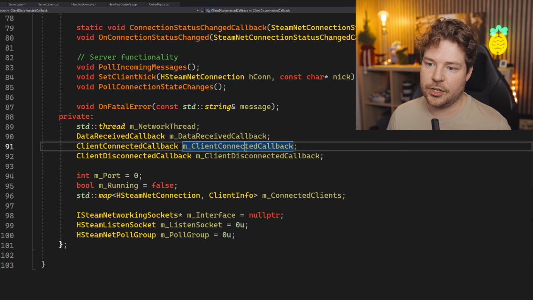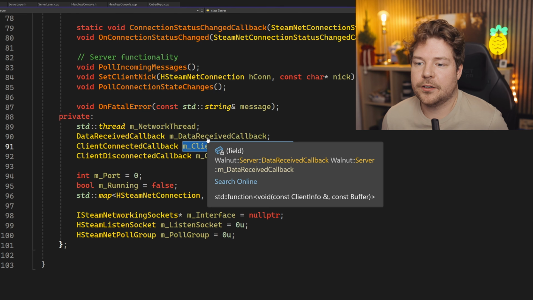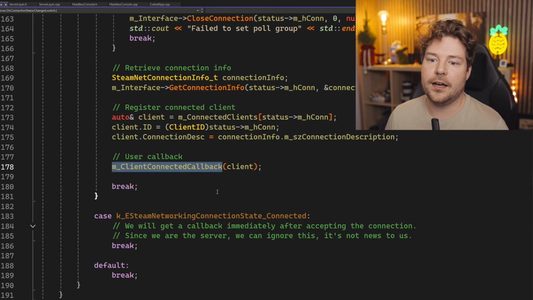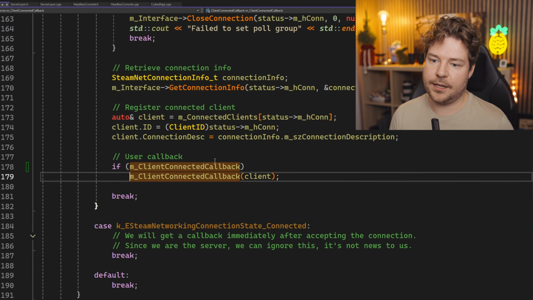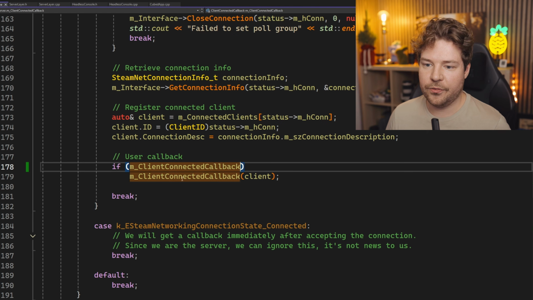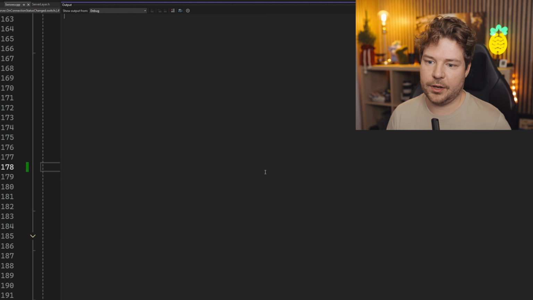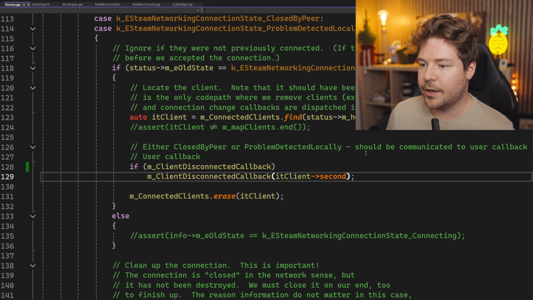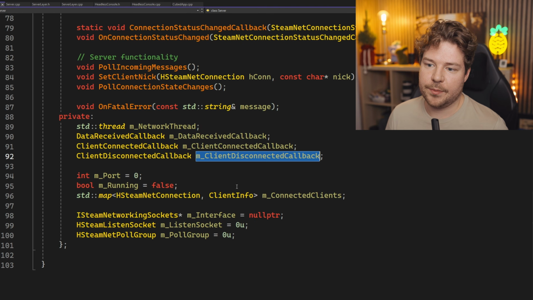And then it's the same situation for, I mean, data received is a callback that you'll basically always have, but client connected, client disconnected, you might not even need that. So it's definitely worth checking to see if that's even set in the first place before you call it. So let me just quickly add that in. Obviously, I'll end up pulling this in and committing this to Walnut networking, but in case it's not there, then we just need to make sure that we do that.